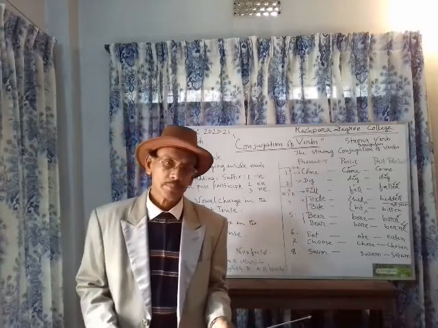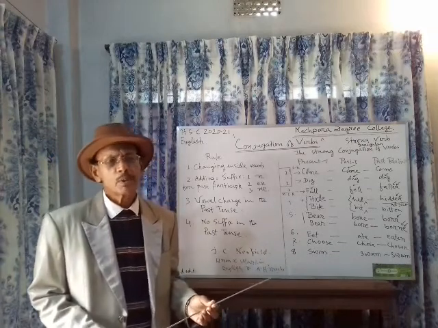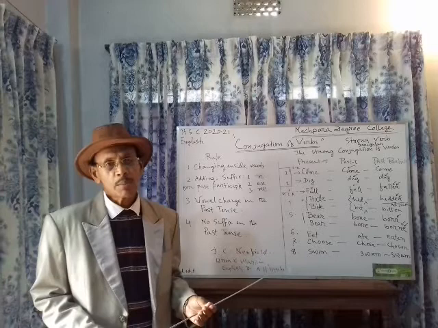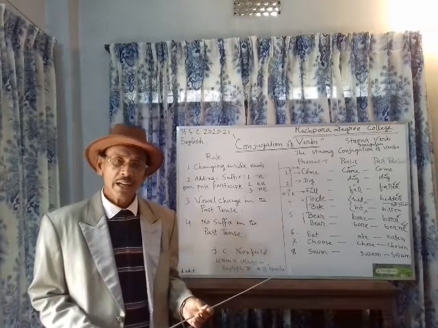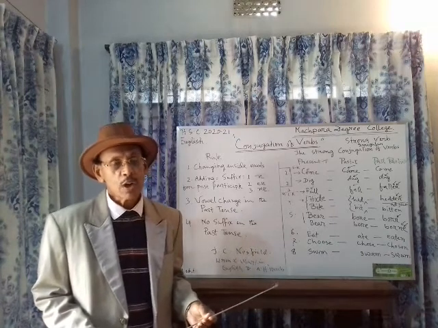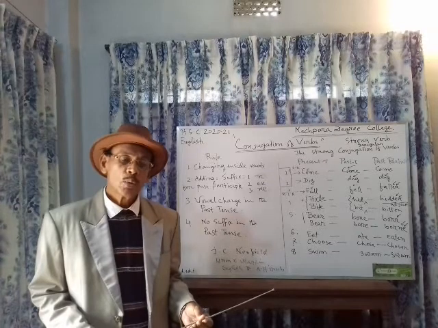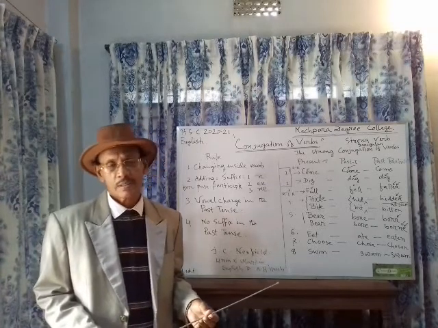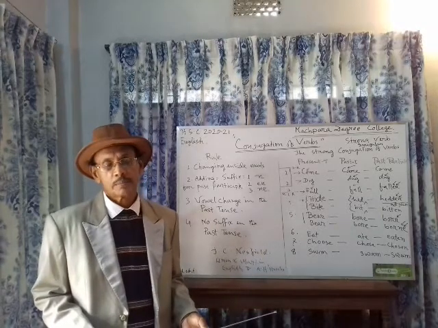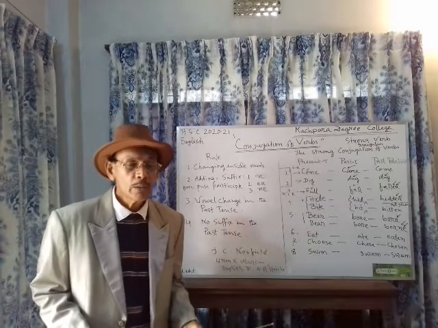Next, there are two main kinds of conjugation of verbs. One is strong verb and the second is weak verb. That means strong conjugation of verbs and weak conjugation of verbs. There are other names for these two: regular verbs and irregular verbs.